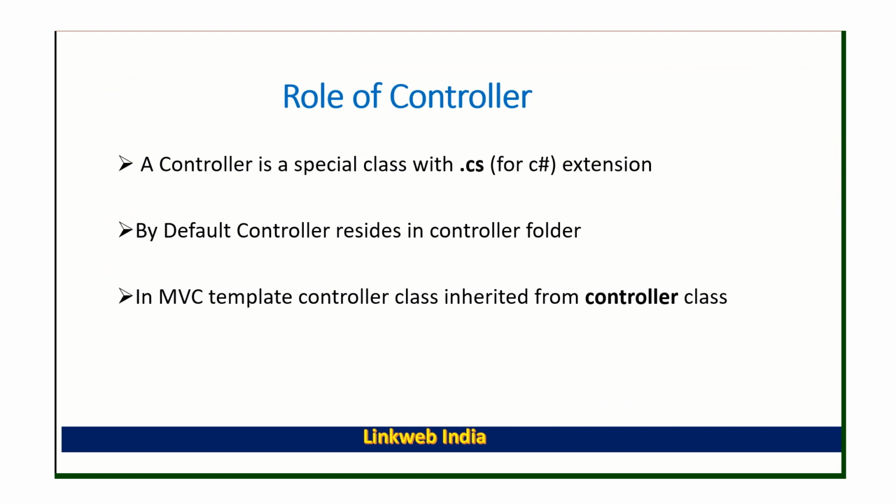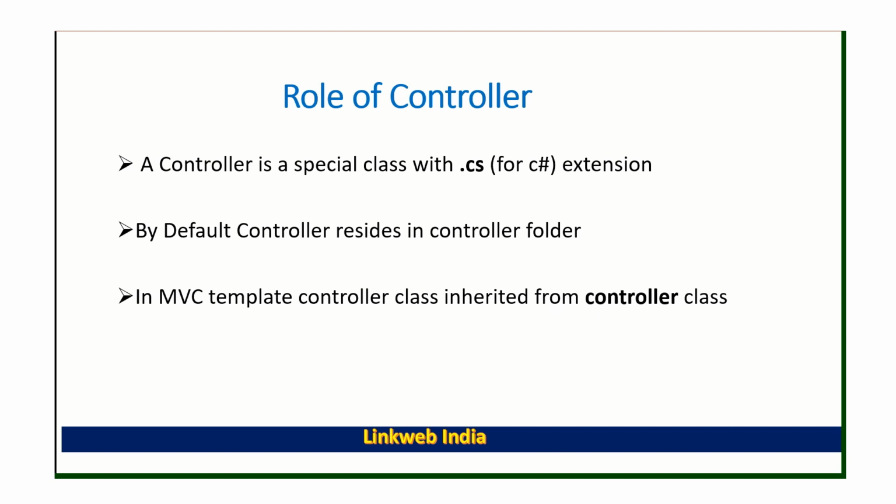So by default controller resides in the Controllers folder, and third point is that in MVC template, controller class is inherited from Controller class. Basically in MVC there are two types of controller, web API controller and controller. So we are talking about controllers, not web API controllers, right? So in MVC template, controller classes are inherited from the Controller class, right?